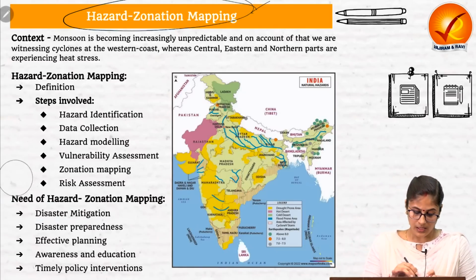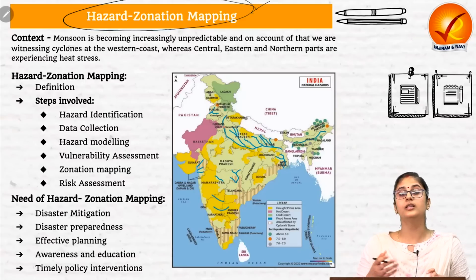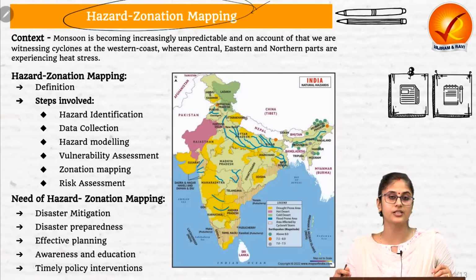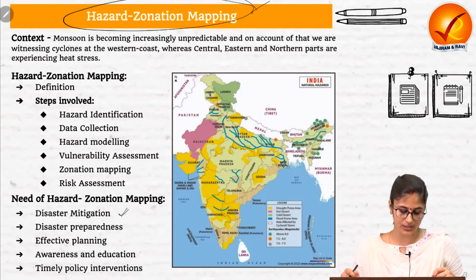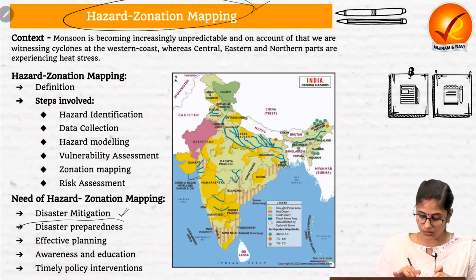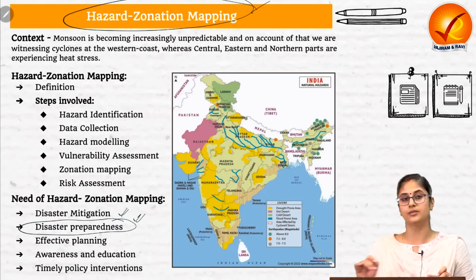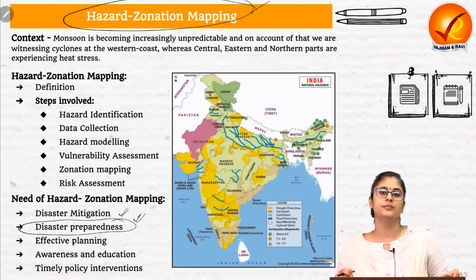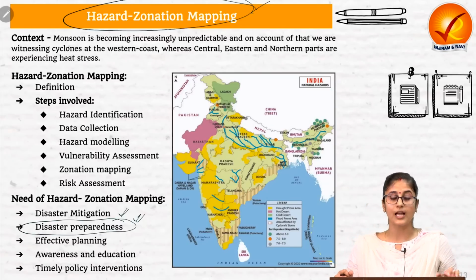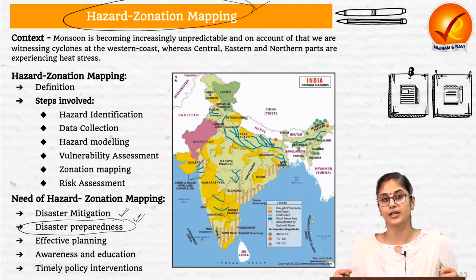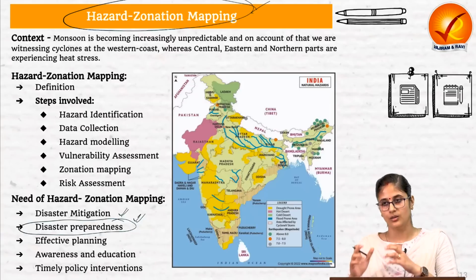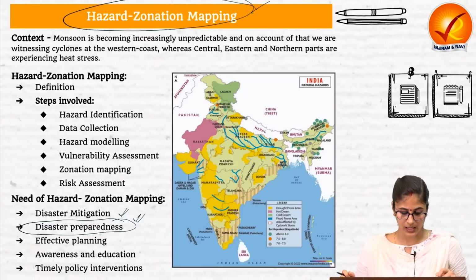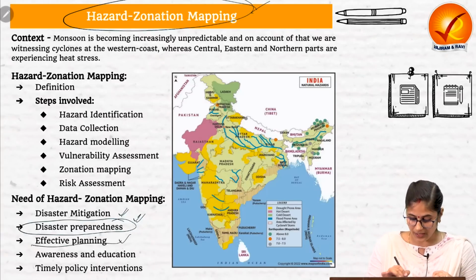Then it also enables us to come up with disaster resilient infrastructure. That is also something which comes under the mitigation measures. Then it also enables us to take adequate disaster preparedness measures. We can prepare our disaster management forces and we can also prepare the people who are living in that region. We can carry out mock drills in accordance with the hazard which that area is more prone to.